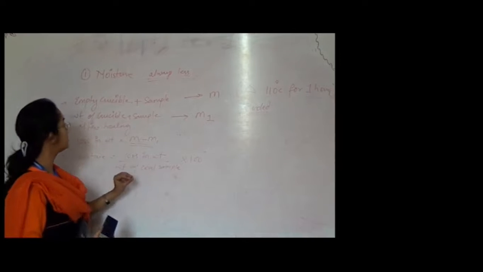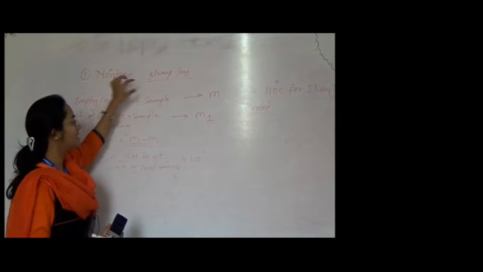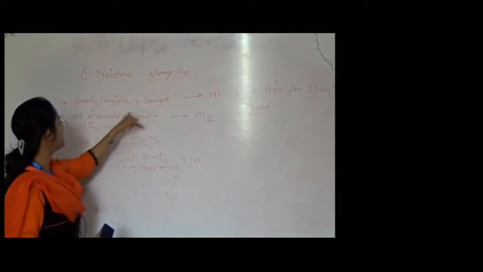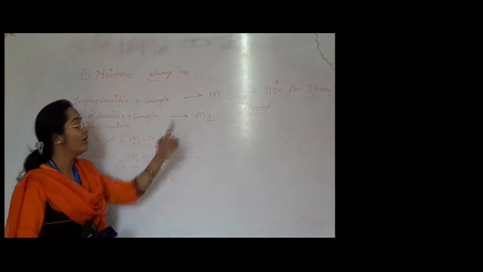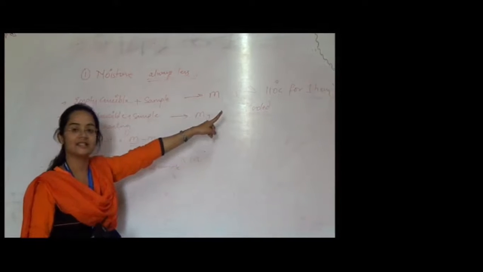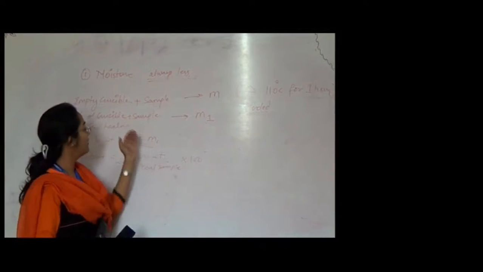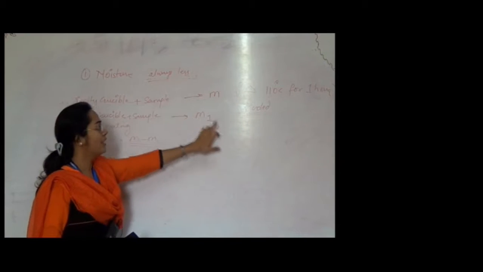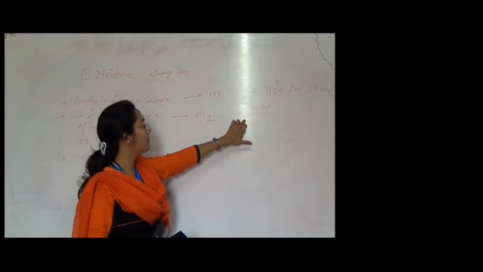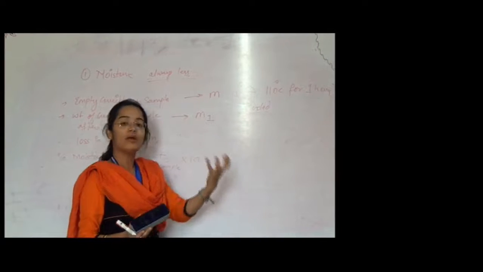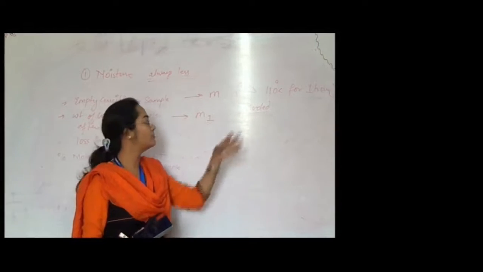Very simple procedure. The empty crucible plus sample, its weight is taken as M, then the weight of crucible plus sample after heating at 110 degrees Celsius for 1 hour and cooling in a desiccator is taken as M1. Now, cooling in a desiccator means what? It is kept in a desiccator in order to avoid outer moisture being absorbed by the crucible.